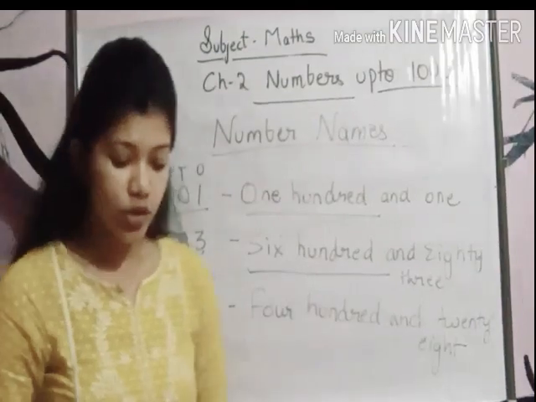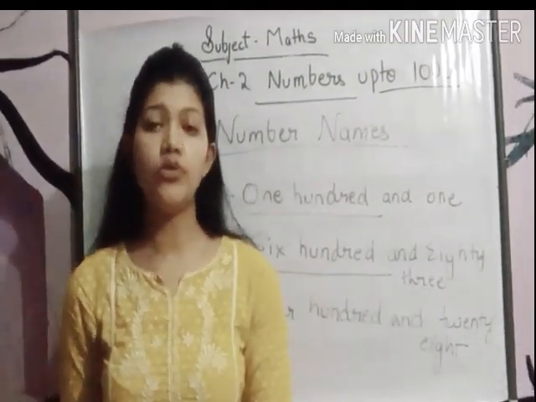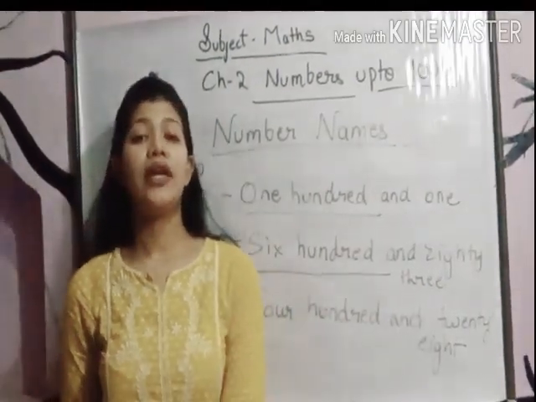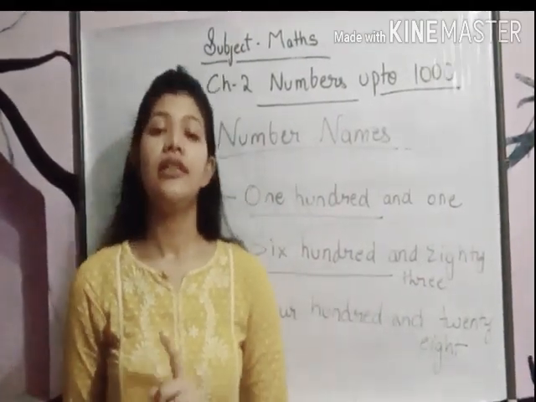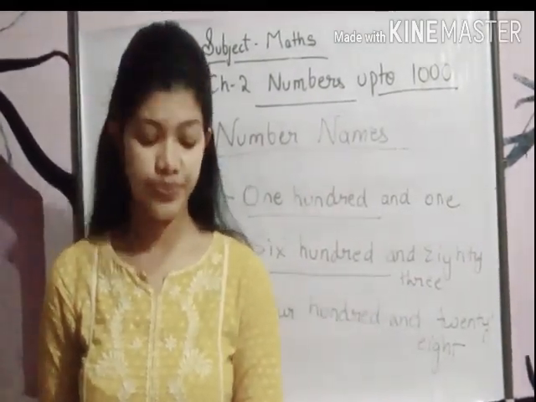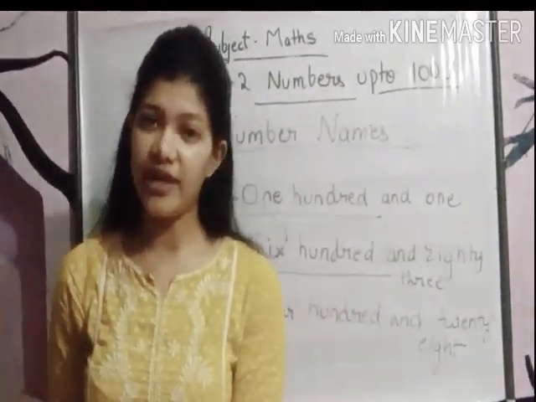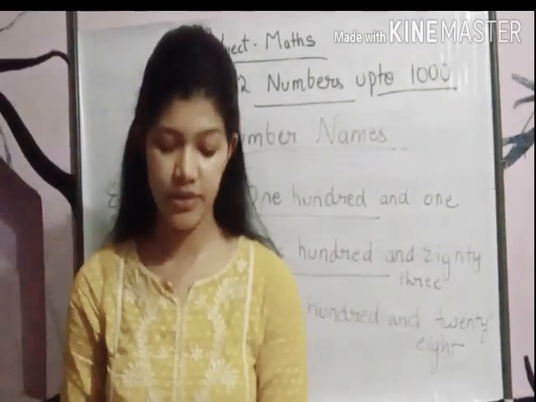Now the third part is write the missing numerals in the table. Now countings are given over here. That's what I have told you, that before beginning with this chapter, please revise counting from 1 to 1000. That will help you much while solving this exercise. Now here you have to write the missing number. The fourth exercise is also missing numerals.